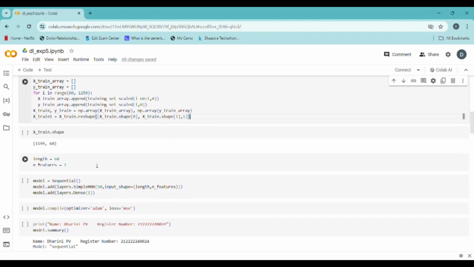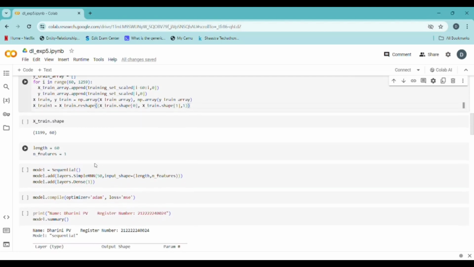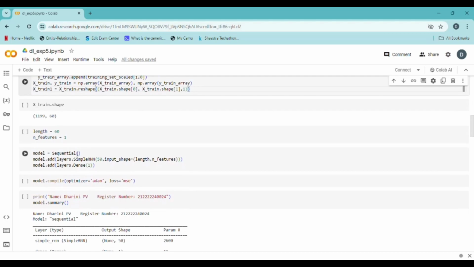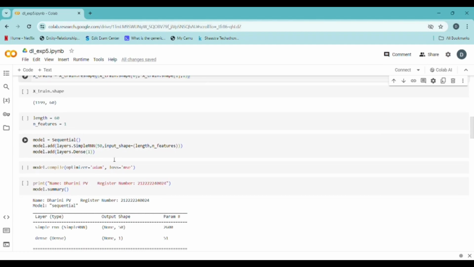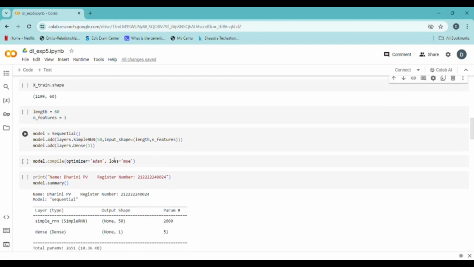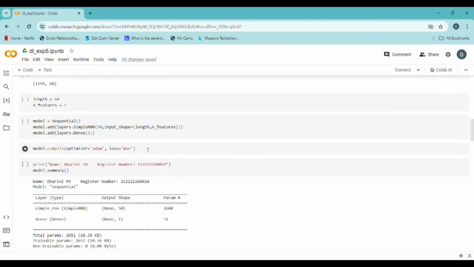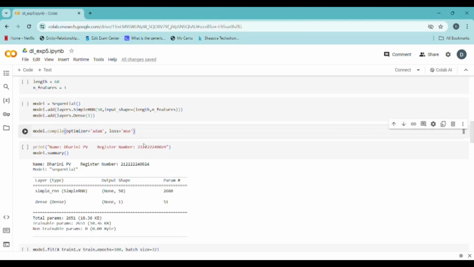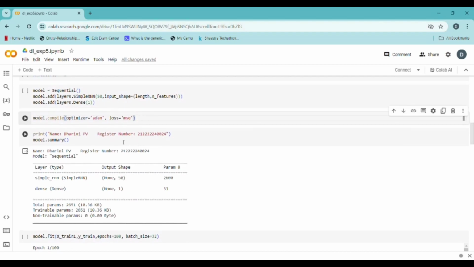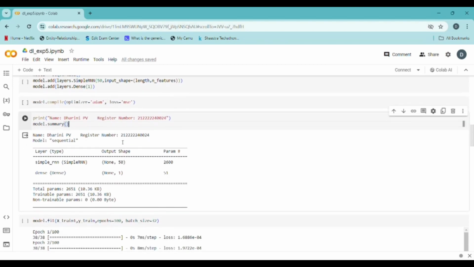This code initializes a sequential model. It adds a simple RNN layer with 50 units and specifies the input shape as n features. Finally, it adds a dense layer with 1 unit, which is the output layer for regression. Then we need to compile the model with the Adam optimizer and specify mean squared error as the loss function, which is usually suitable for regression tasks. Then we print the summary of the model.